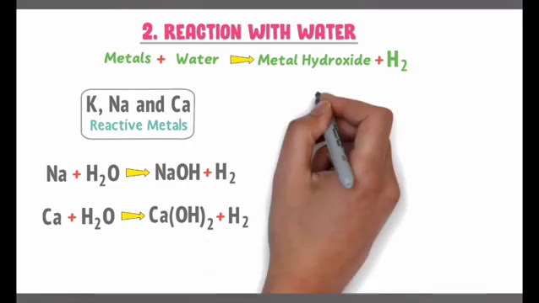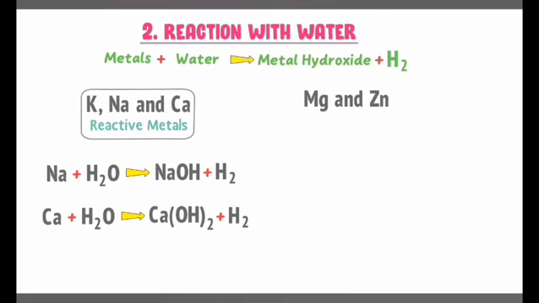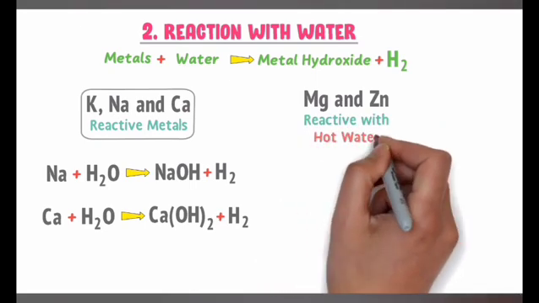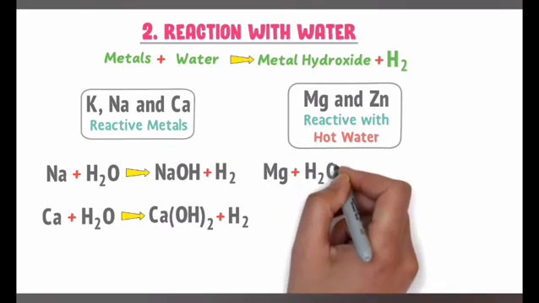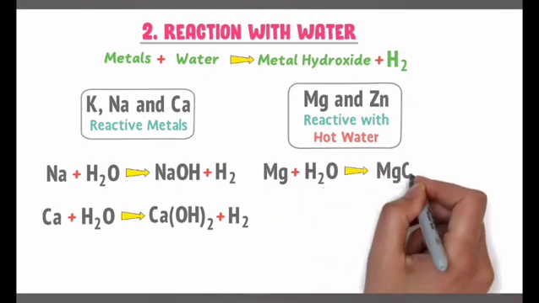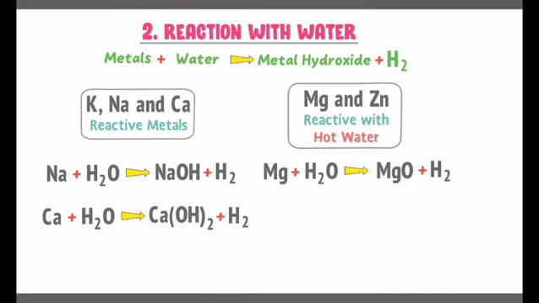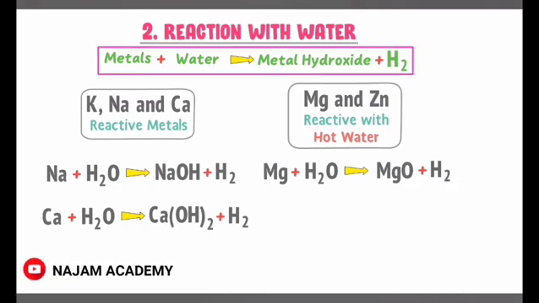Secondly, metals like magnesium and zinc do not react with cold water, but they react with hot water to form their respective oxides. For example, magnesium reacts with hot water to form magnesium oxide plus hydrogen gas. Thus, remember that metals react with water to form metal hydroxide.